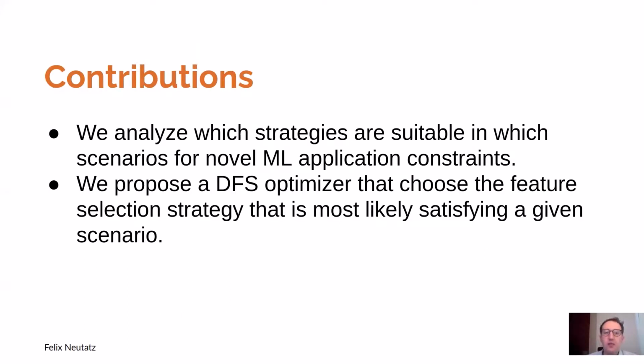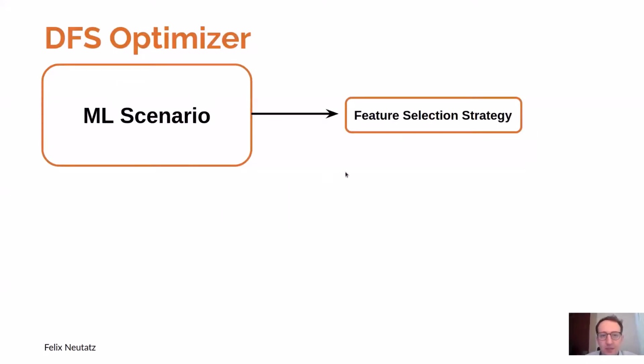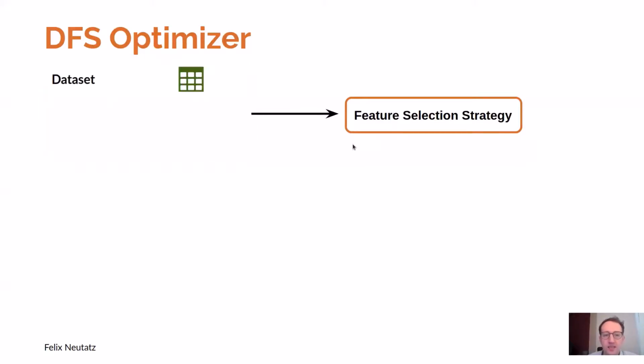To this end, we make the following contributions. We analyze which strategies are suitable in which cases for diverse novel ML application constraints. And we propose a DFS optimizer that can choose the right feature selection strategy that is most likely to satisfy a given scenario. This DFS optimizer has to identify a feature selection strategy that can actually satisfy the given ML scenario. And in order to make this decision, it has to consider the following components: the data set, the ML model, and the constraints.